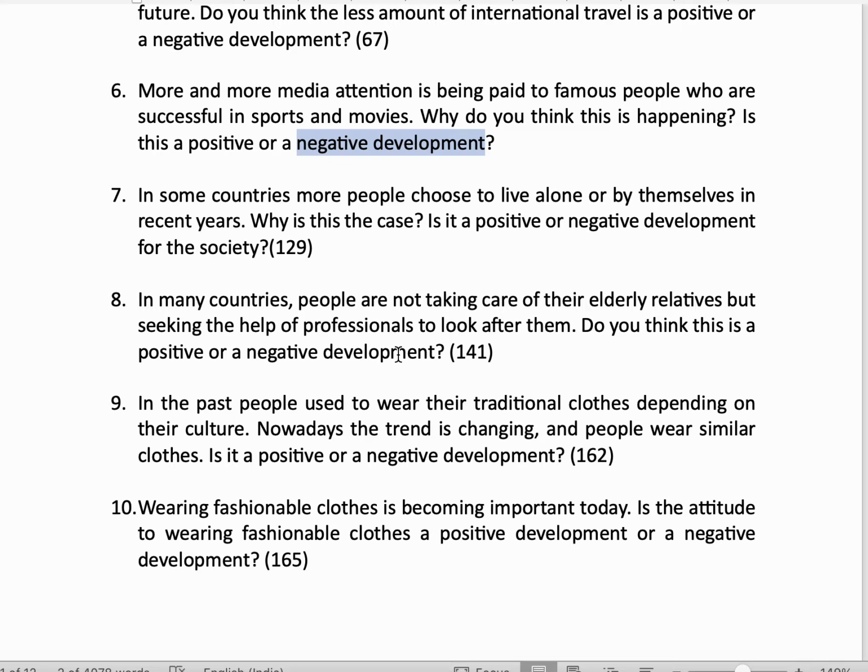And by the way, sample essays of all these topics are there in this file, which I'll be sharing with you. You can read all these sample essays. और positive negative development essay का आपका concept पूरी तरह clear हो जाना चाहिए after you go through these 10 essays.